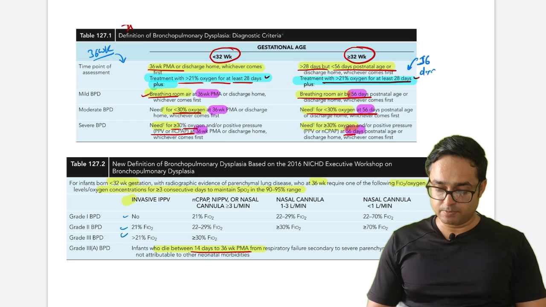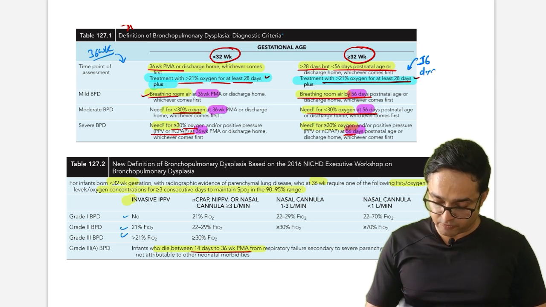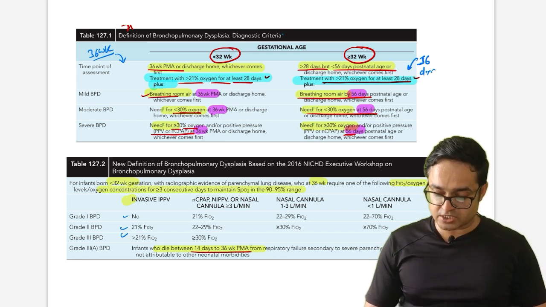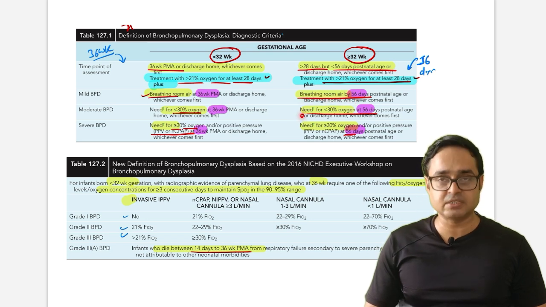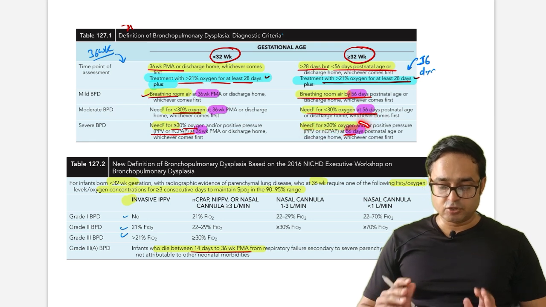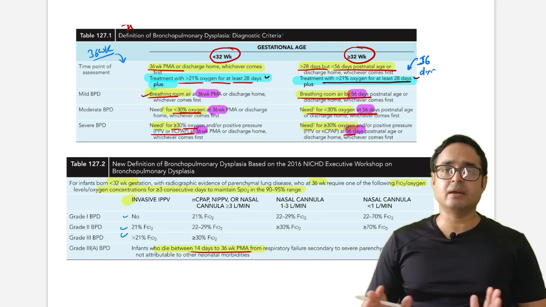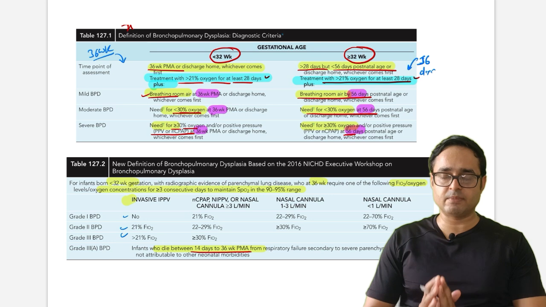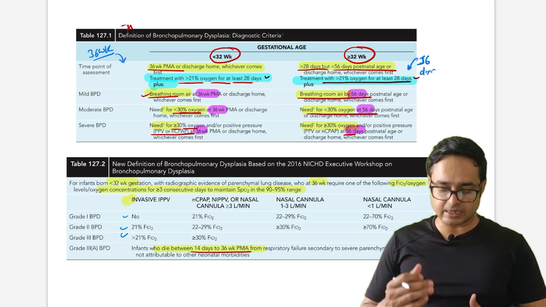Again, very important. Similar thing is for more than 32 weeks of gestation: breathing room air at 56 days, need less than 30% oxygen at 56 days, and need more than 30% oxygen at 56 days. You have to remember this in tandem. This is simple to remember. Just pause this video and revise it again.